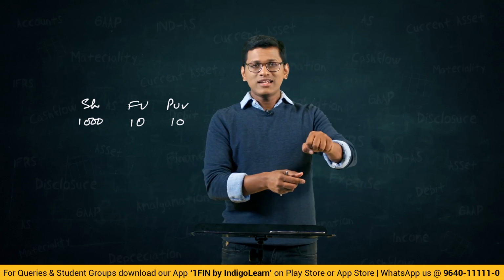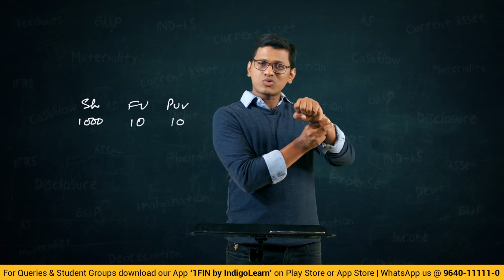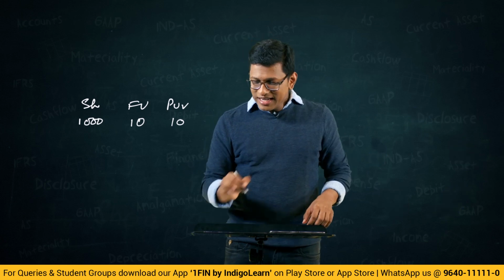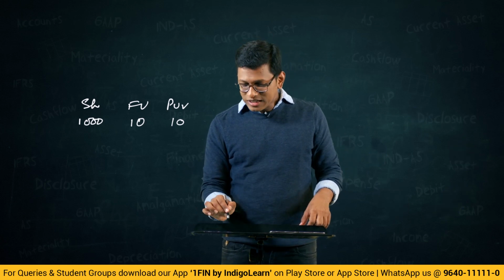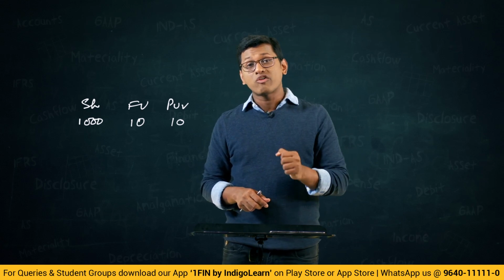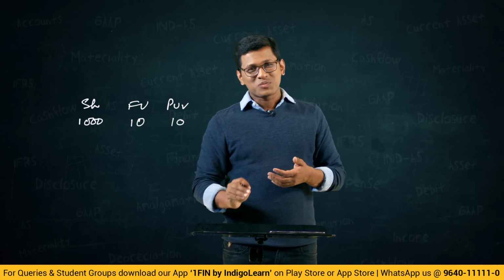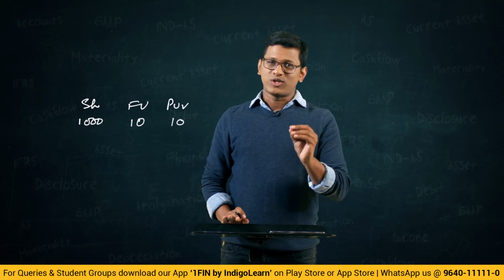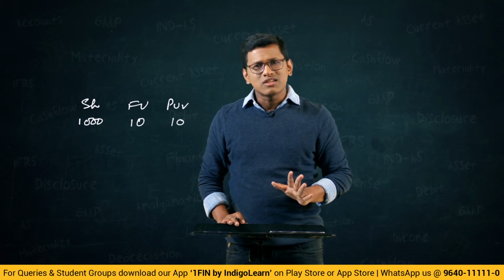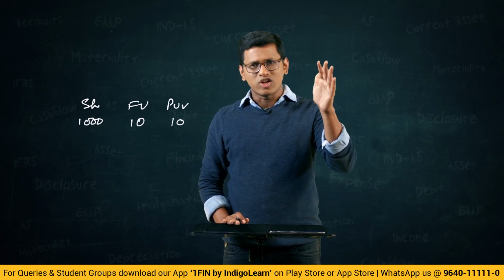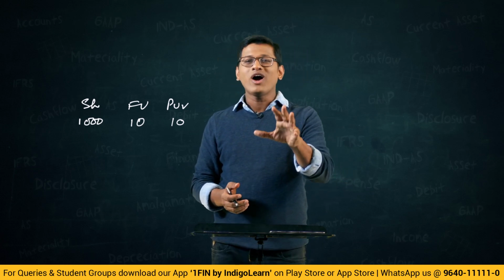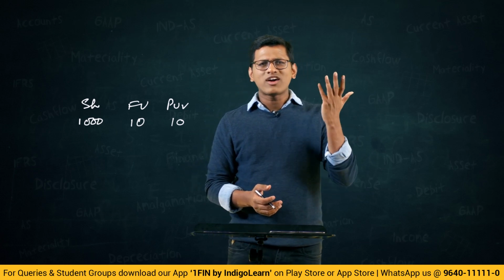So something like this, say there is one share. If the company wants to split that share into 5 shares, 1 will now become 5. So each share of 10 rupees, the company wants to split into 5 shares of rupees 2 each. Now say we have a 10 rupees note. We took the 10 rupees note to a shop and in turn got 5 coins of 2 rupees each. Did your wealth increase or did your wealth decrease? No. The same way, if share split or consolidation happens, wealth will not increase or decrease.